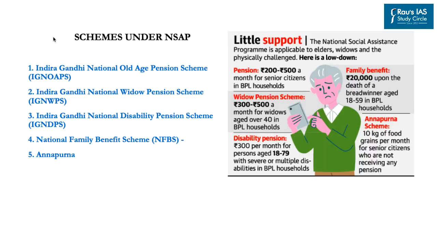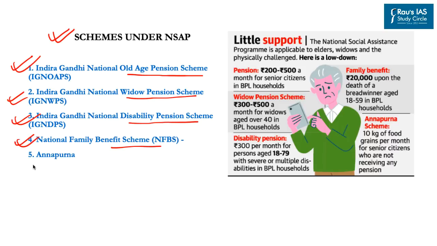Now, regarding schemes under the National Social Assistance Program, there are five schemes, namely, first, the Indira Gandhi National Old Age Pension Scheme, second, Indira Gandhi National Widow Pension Scheme, third, Indira Gandhi National Disability Pension Scheme, fourth, National Family Benefit Scheme, and fifth, Annapurna Scheme. Now, under Annapurna Scheme, 10 kg of food grains per month are provided for senior citizens who are not receiving any pension.